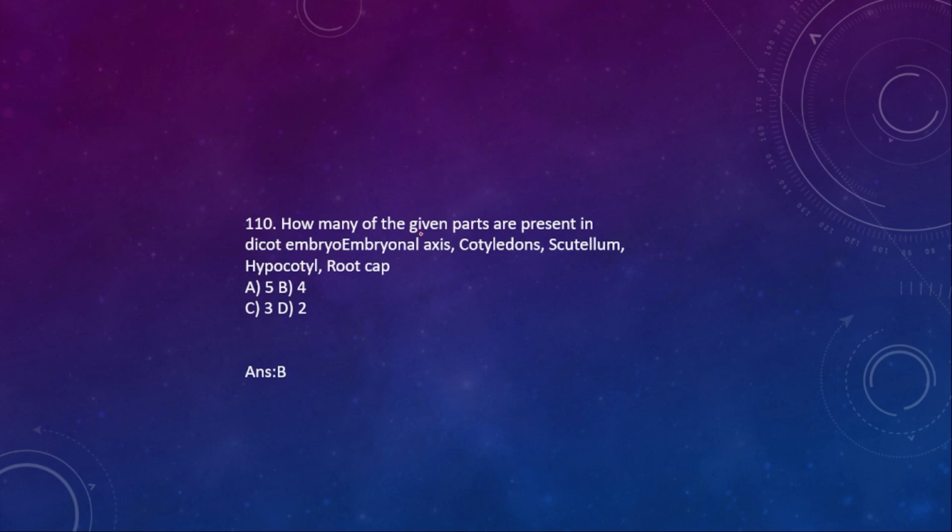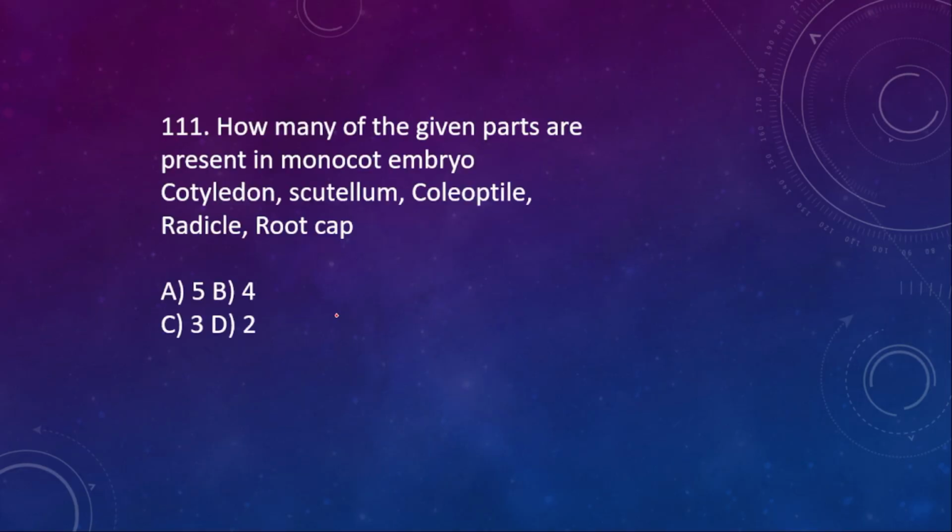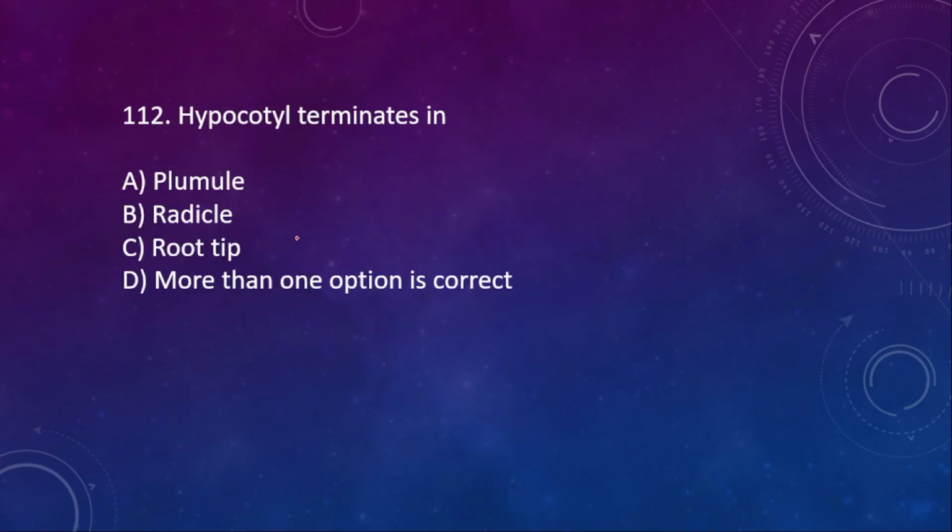110. How many of the given parts are present in the dicot embryonal axis? Cotyledons, scutellum, hypocotyl and root cap. Here the right option is option B. How many of the given parts are present in monocot? Cotyledons, scutellum, coleoptile, radicle and root cap. Here the right option is A, all of them. Next, 112. Hypocotyl terminates in A, plumule, B, radicle, C, root tip, D, more than one option is correct. Here the right option is D, more than one option is correct.